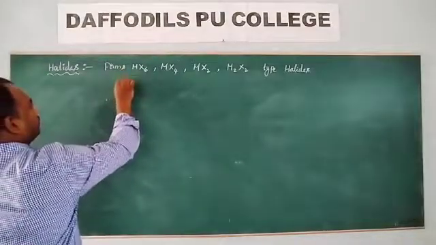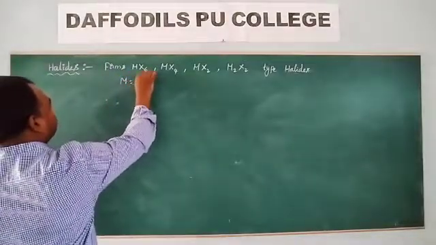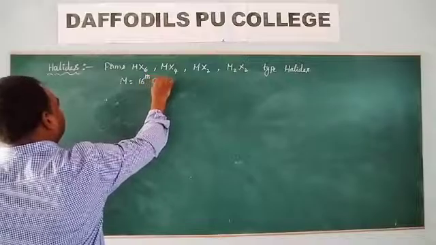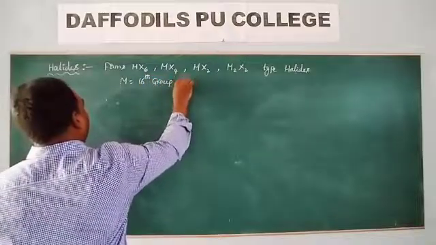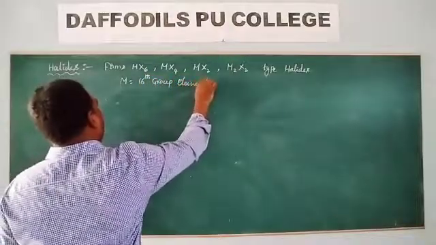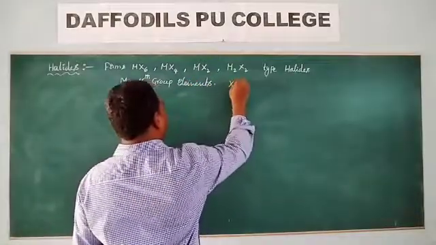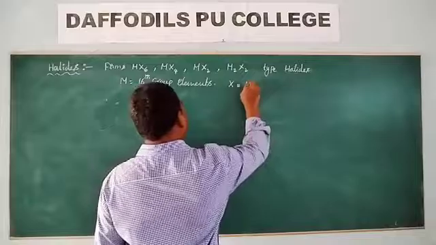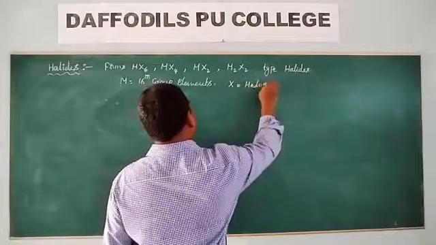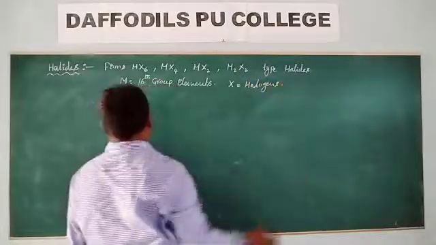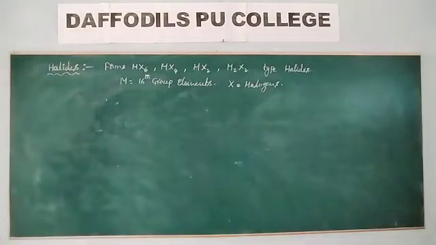Here M is the 16th group elements. X stands for halogens.